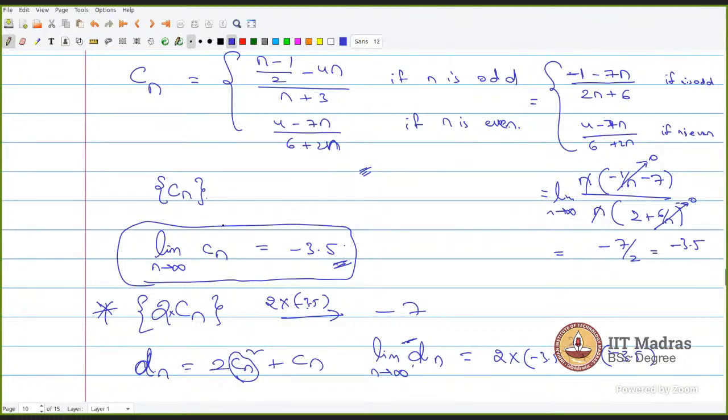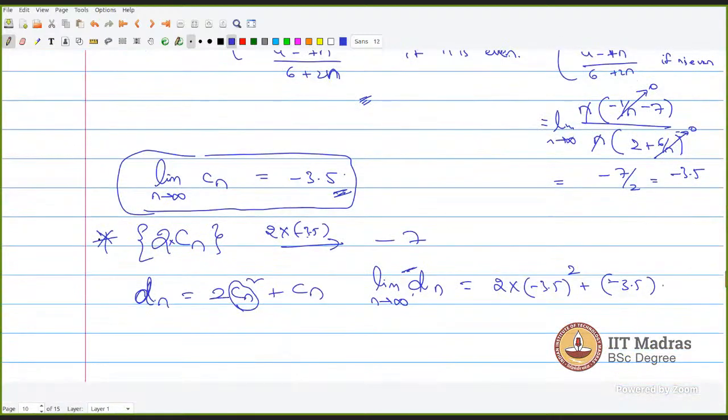Why are we doing this 2 into Cn and then dn? That is a question. That is what I asked. The new sequence question I asked is 2cn square plus cn, so we find the value. It's like the question is find the limit of the sequence 2cn.